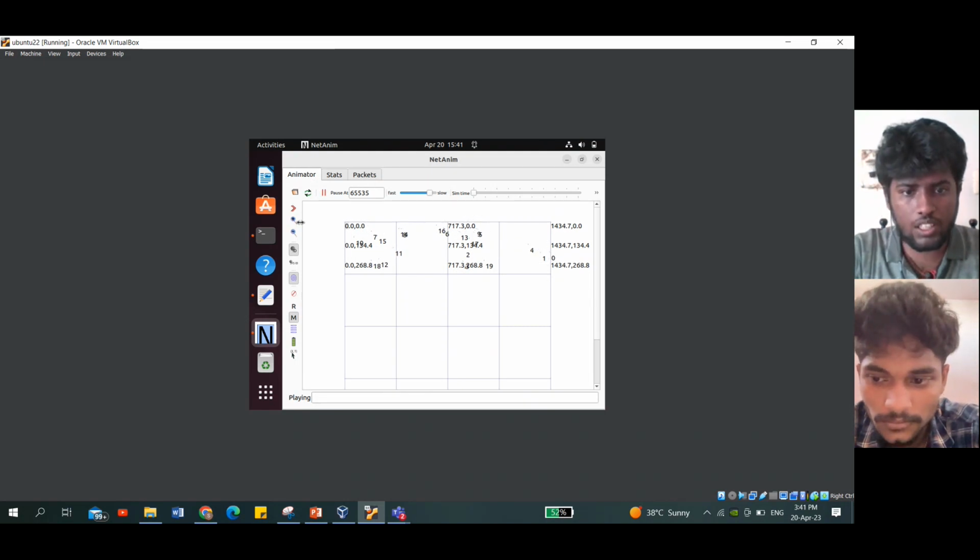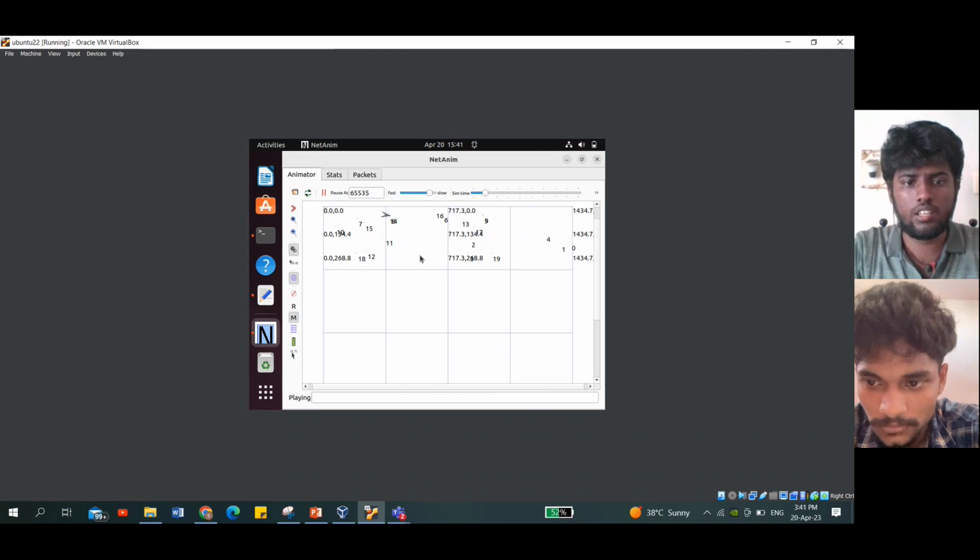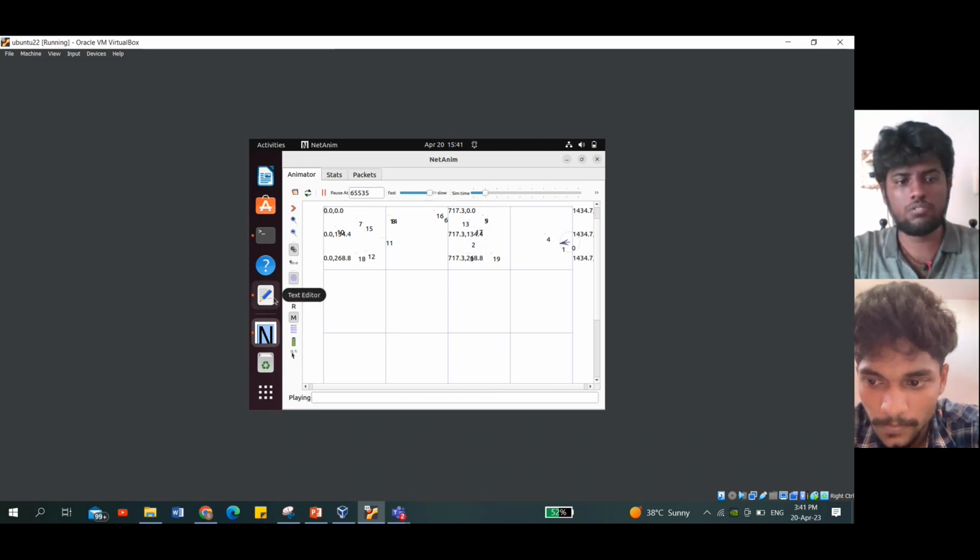And if we zoom in further, we can see the node movements that are also happening here. So this is the NetAnim output simulation. The flow output you have already seen in this terminal window.